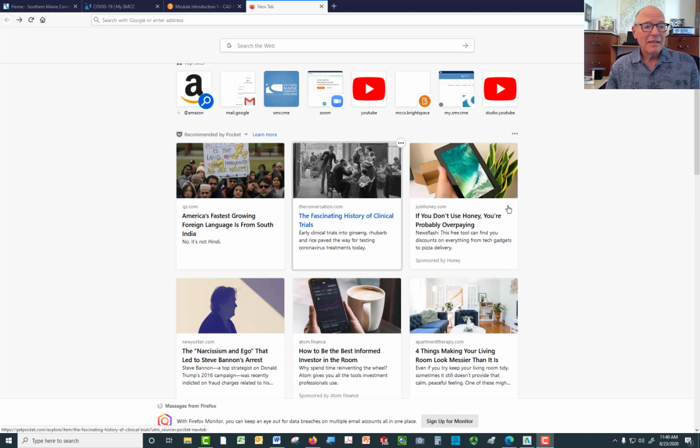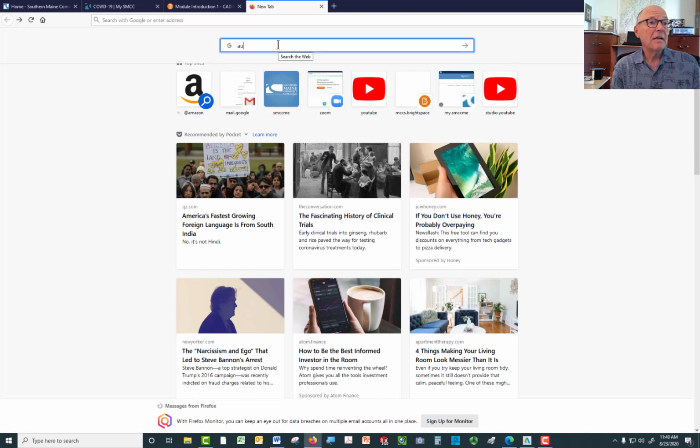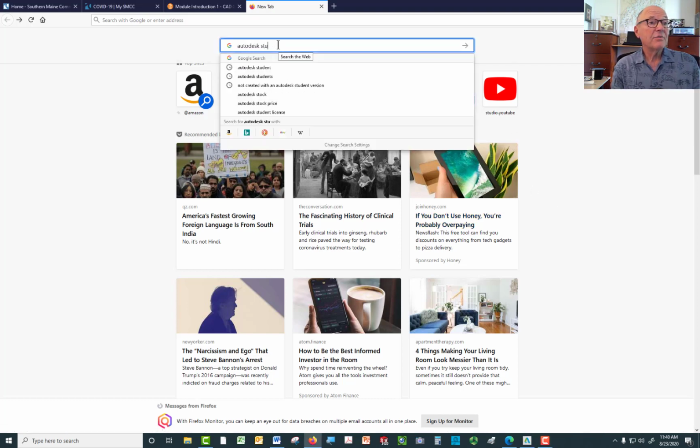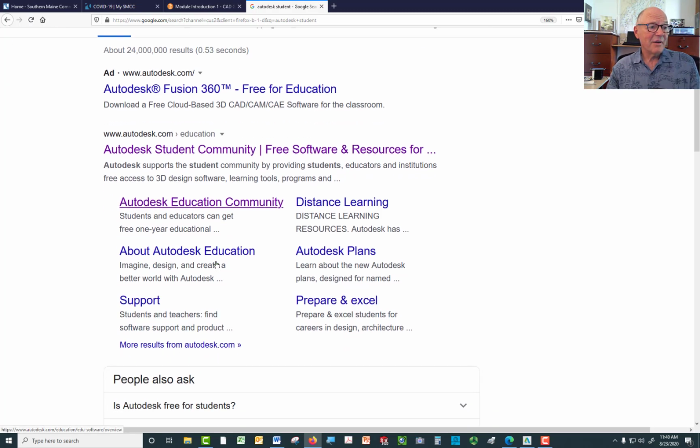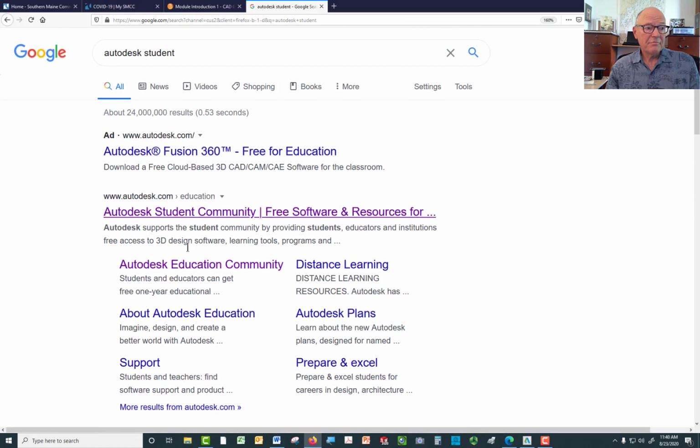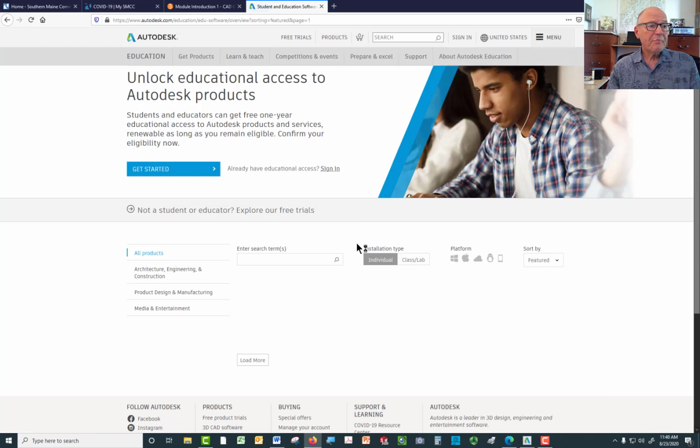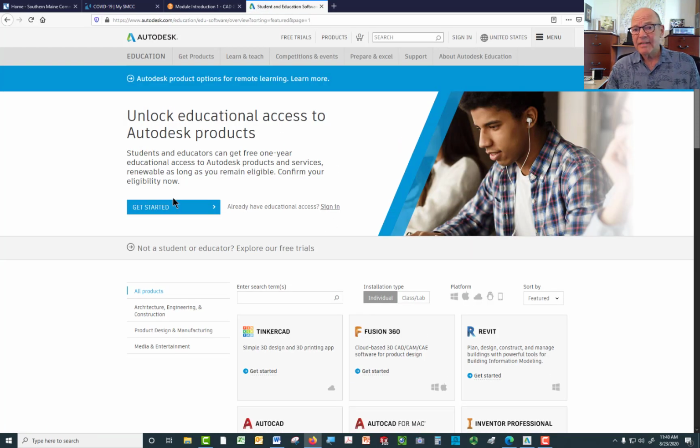The screen that you're looking at right now is my browser window. Just go ahead and type Autodesk Student in a browser window, and the first thing it says is an ad for Fusion. We're not going to use Fusion 3D. Autodesk Student Community, you can go there. You can also just go to the Autodesk website itself. We'll go to the Student Community. It comes up like this, and you have a Get Started button. Now I already have a login, but I'm going to just show you what you need to do.